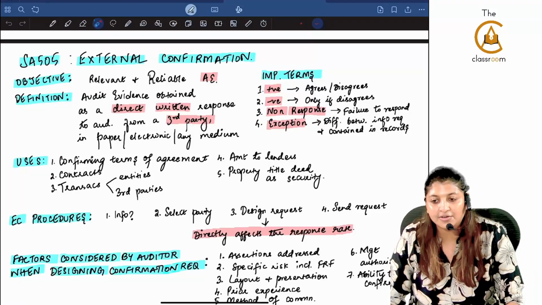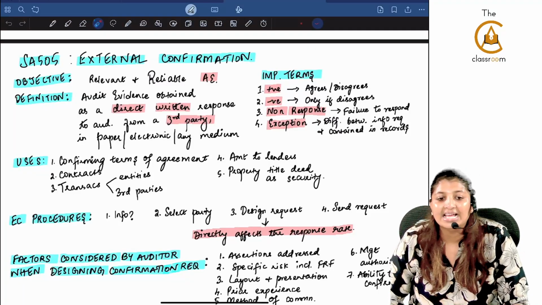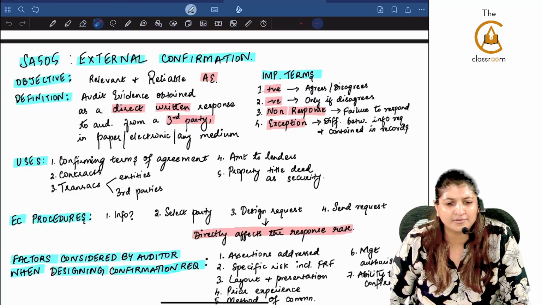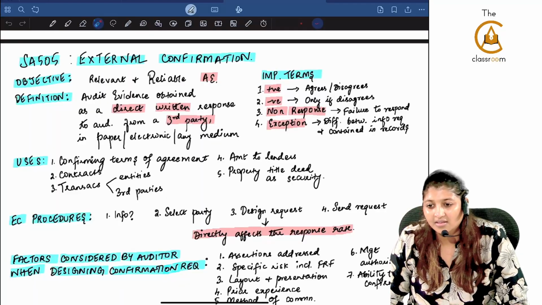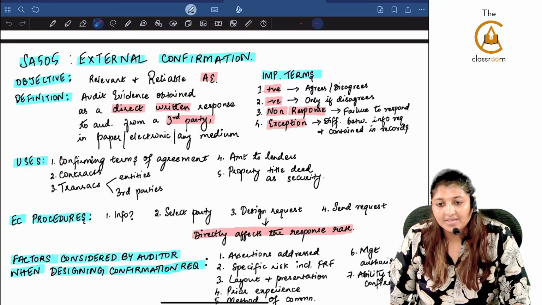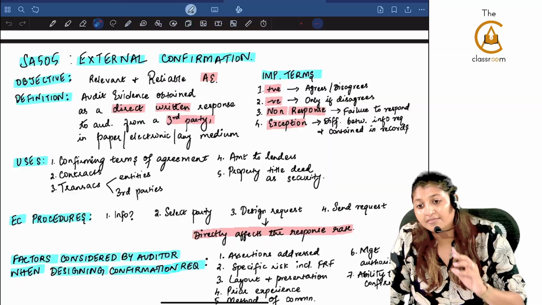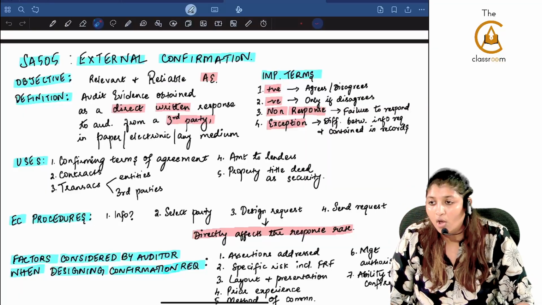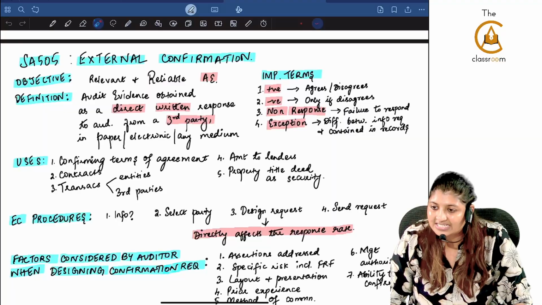SA 505 is what? External confirmation. External confirmation means what? Is it an audit procedure or an audit evidence? External confirmation is the audit procedure. Yes or no? Yes, external confirmation we saw as an audit procedure in SA 500. That E stands for external confirmation.